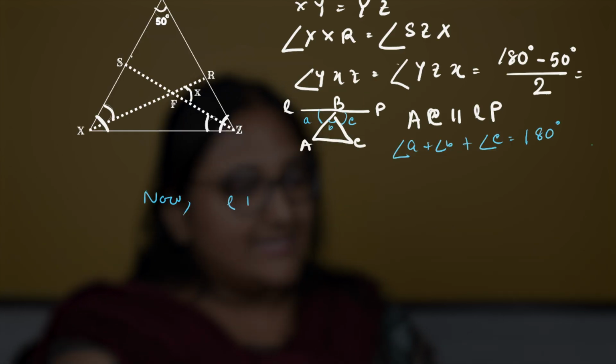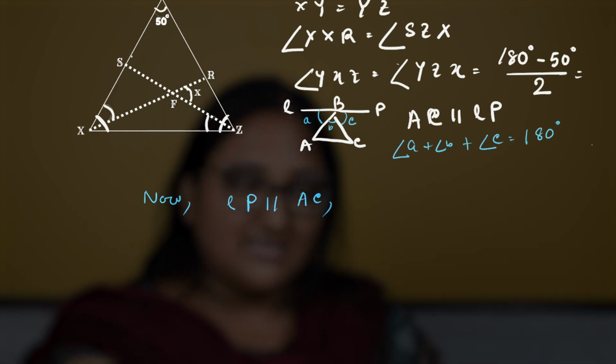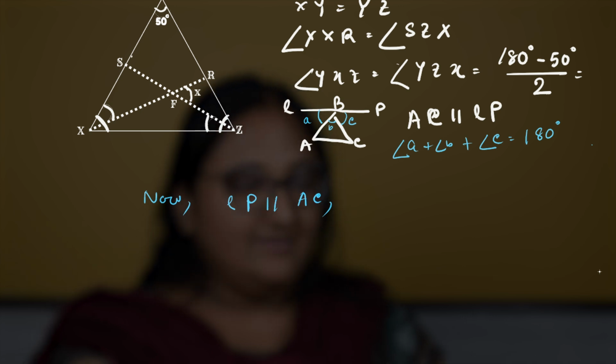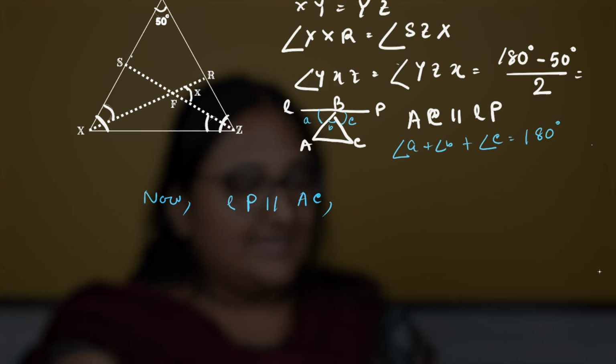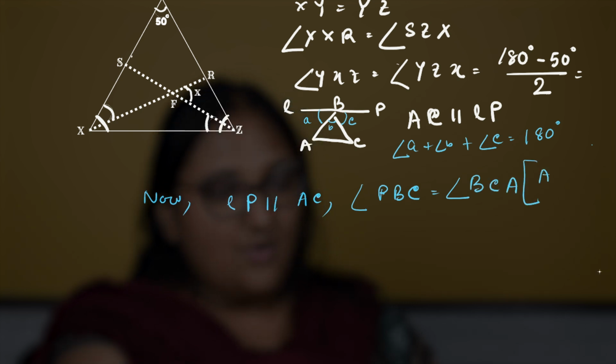Now, as LP is parallel to AC, we know that if we have two parallel lines and a transversal line passing through them, then some of the angles are equal with each other. In that case, we can say that angle PBC is equal to angle BCA because they are alternate angles.